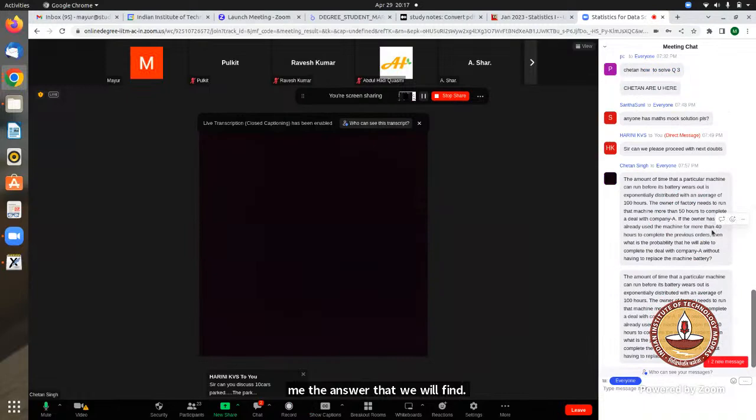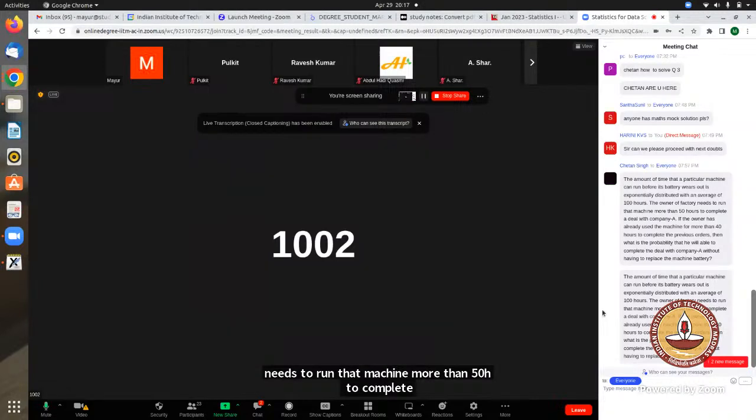The amount of time that a particular machine can run before its battery wears out is exponentially distributed, with an average of 100. So lambda is how much? 1 by 100. So this is 0.01. The owner of a factory needs to run that machine more than 50 hours to complete a deal with the company.